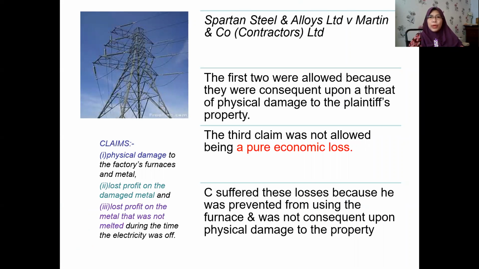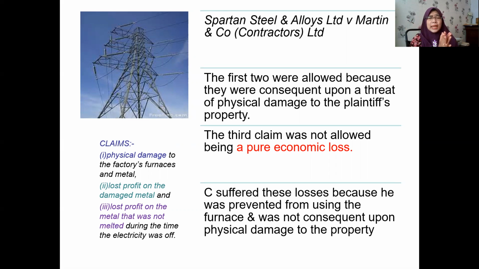Okay, and when the case was brought to the court and decided, this is the decision or observation by the court here. The first two claims, I reproduce them again. What are the claims? The first and second claims were allowed because these losses were consequent upon a threat of physical damage to the plaintiff's property. So the first and second losses together are considered consequential, directly related to the no electricity, because of the damage caused by the negligent act of the defendant.